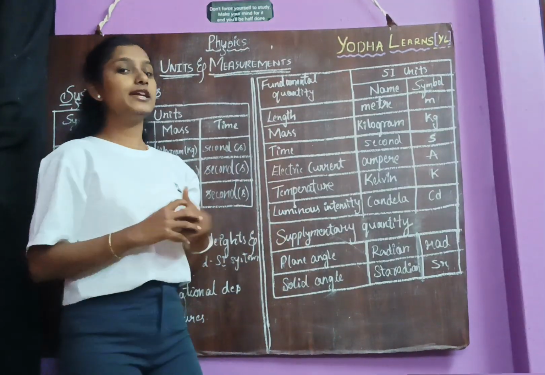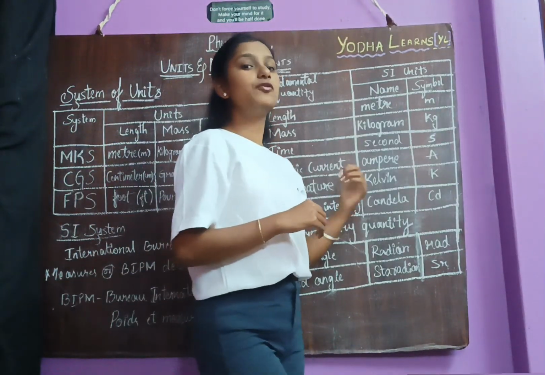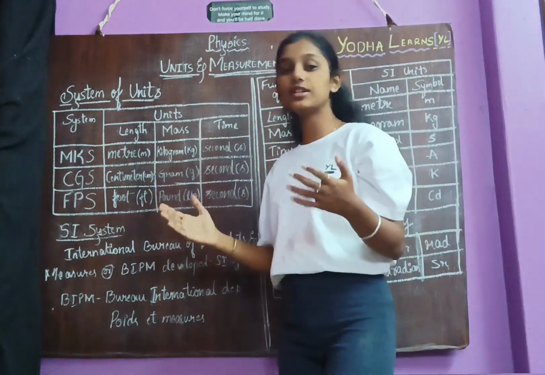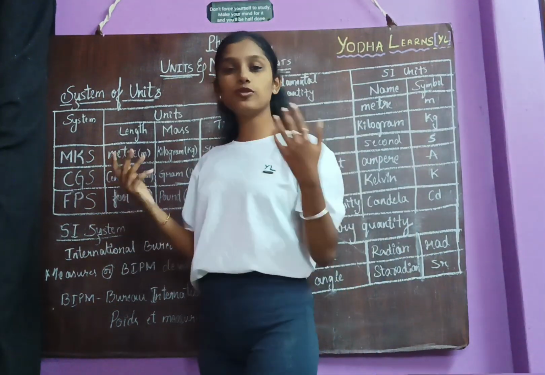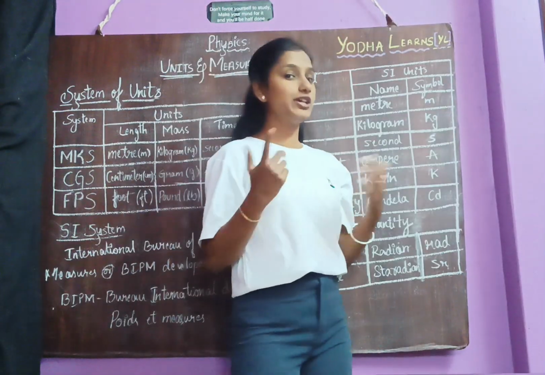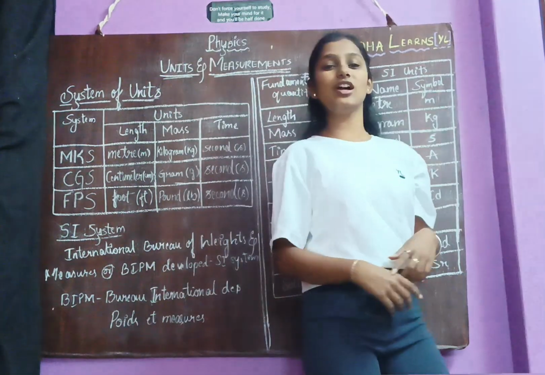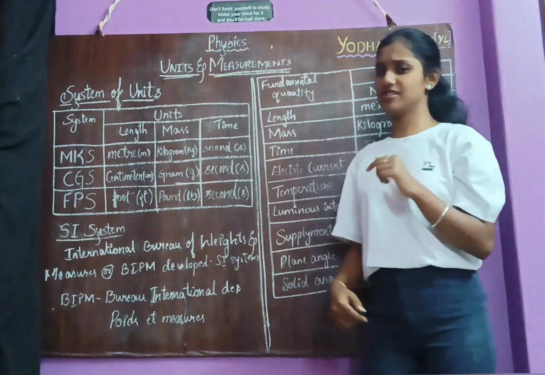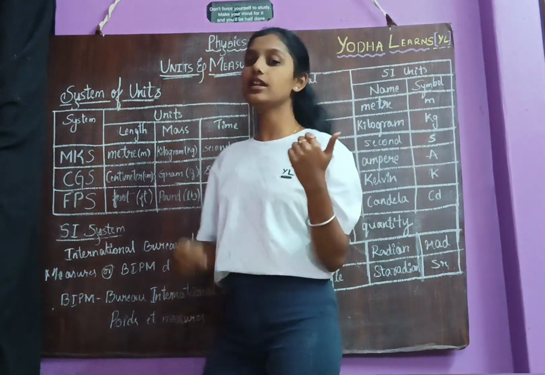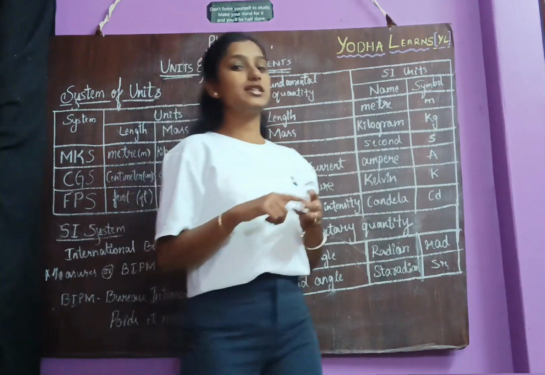In this chapter, we started with the definition of physical quantity. What is a physical quantity? What are the types of physical quantities? There are two types of physical quantities, and we discussed them. What are those? The fundamental or base quantity, and the second one is the derived quantity.